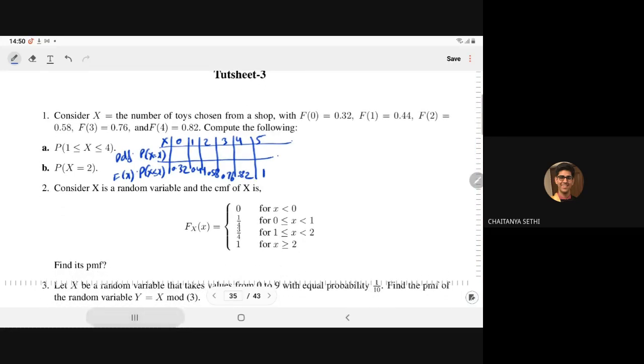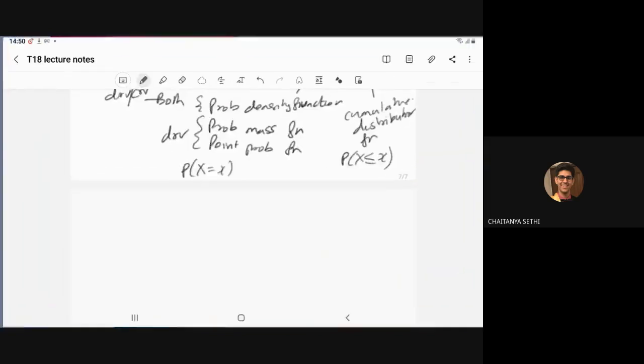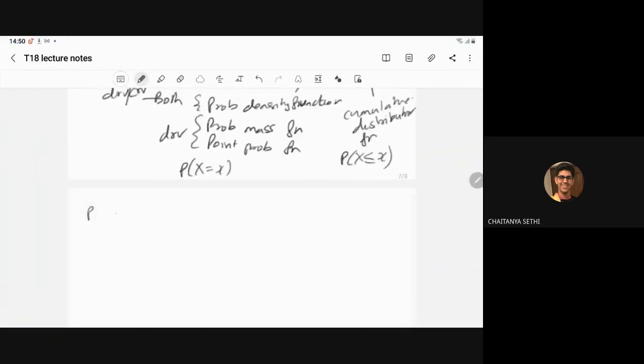So when I'm saying that probability of X less than or equal to x, what is the meaning? It is the probability of x1 plus probability of x2 plus probability of x3, and so on, plus probability of x. That is the concept. Up to the x, you have to add all the probabilities. Right?